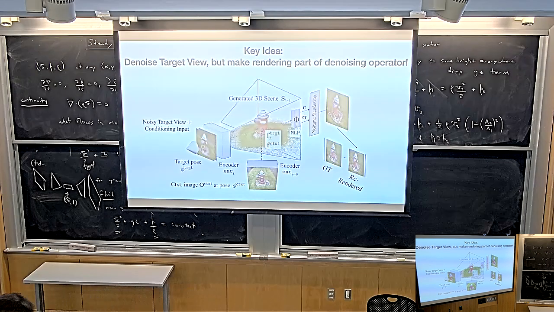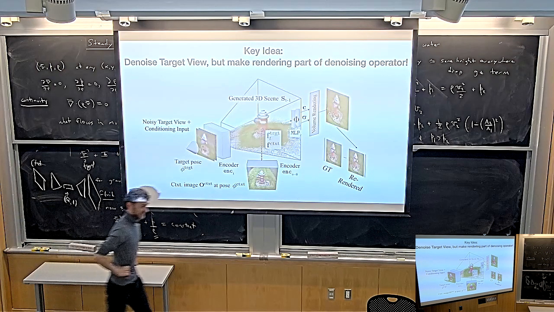So the way that this model learns to denoise images is not by just taking the image and sticking it into a neural network and denoising the image, but instead it takes the noisy image and the clean image, then it reconstructs the 3D scene from both of them, and then it renders it from the target pose to actually generate the clean image. Does that make sense? Okay. And so what's nice about this? There's lots of nice things about this.